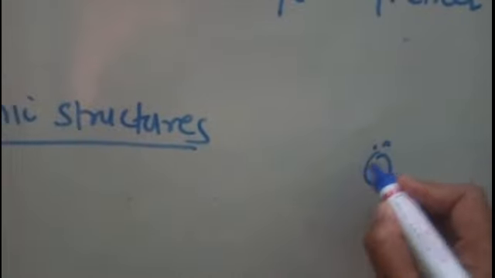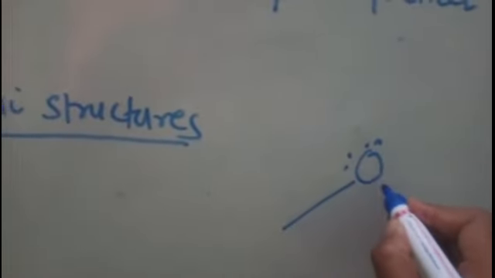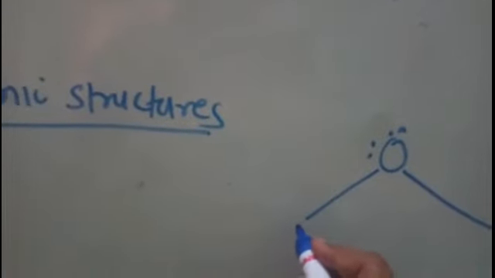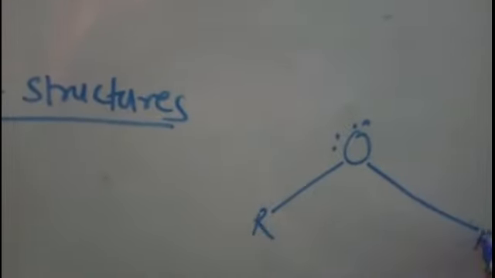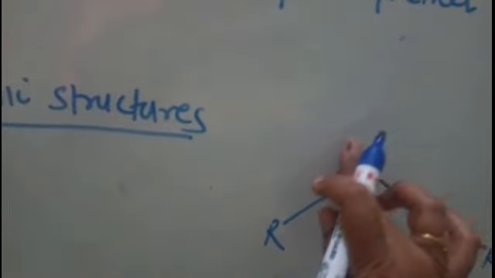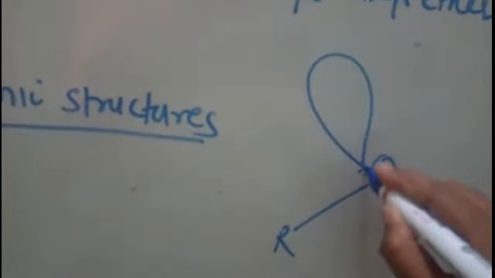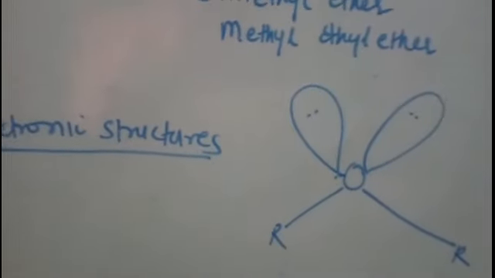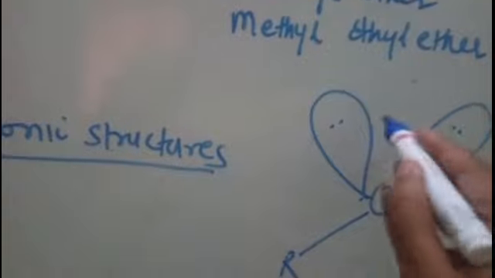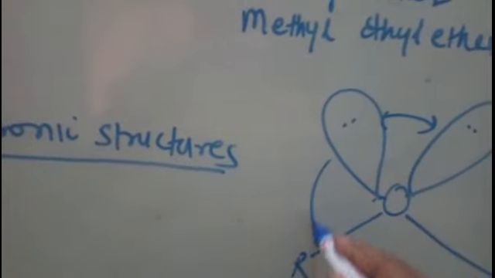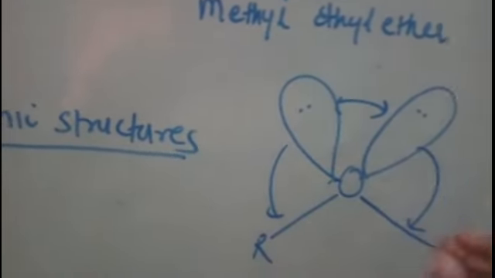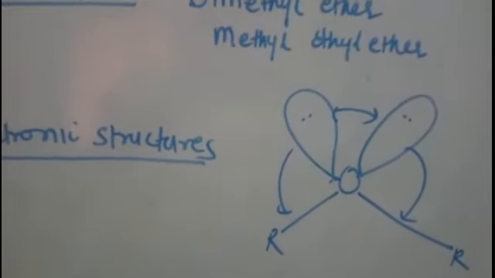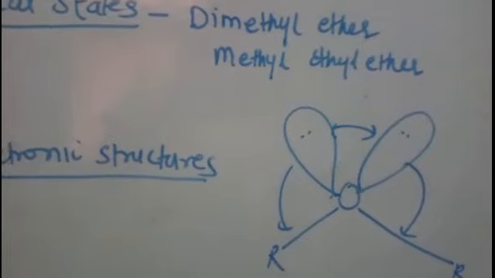Here the oxygen atom is sp3 hybridized, and it is bonded to two alkyl groups, and there are two lone pairs of electrons present in two of the sp3 hybridized orbitals. As in the case of alcohol, due to the lone pair repulsion, this bond angle should be reduced from the normal tetrahedral angle. It should be less than 109 degree 28 minutes.